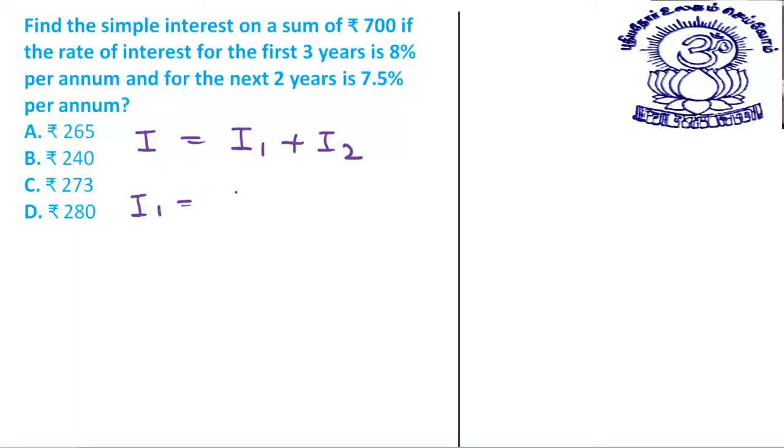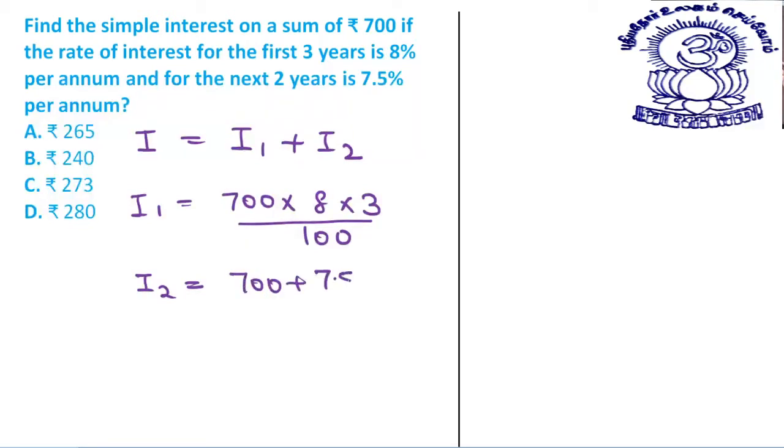I1 is, principal is 700. What is the rate? The rate is 8% for 3 years, divided by 100. This is I1. Now I2 is, for the next 2 years, 7.5%. This is 700, so rate of interest is 7.5 for 2 years divided by 100. See, in both the cases, the hundreds cancel.